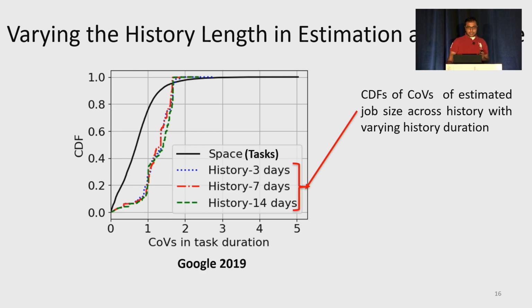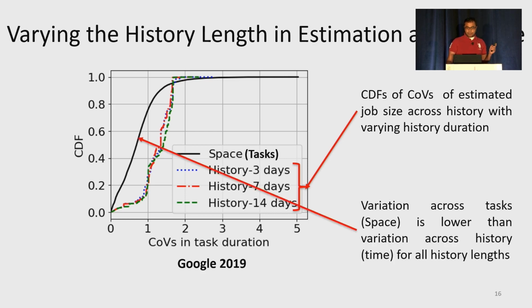So we can see that for all the history periods, the sampling across tasks has lower variation than history. We have also done this study for some other runtime properties and on all the other traces. Detailed results are in our paper.